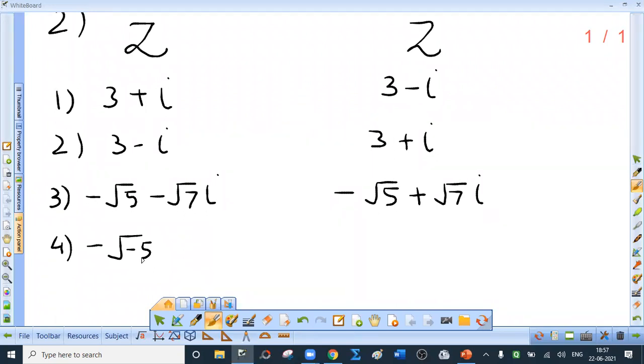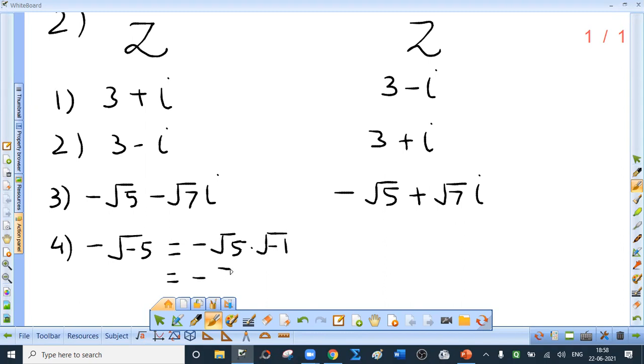is minus root minus 5. I hope you won't say minus minus plus. That is absurd. How can you take this minus sign under the radical sign? No. Basically, this is nothing but, see, I'm writing all the steps. Minus, what is root of minus 5? It is root 5 into root of minus 1.